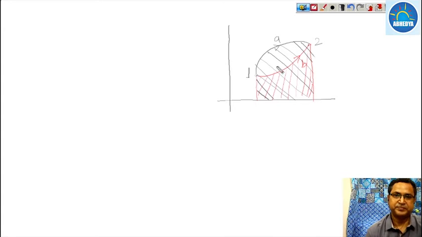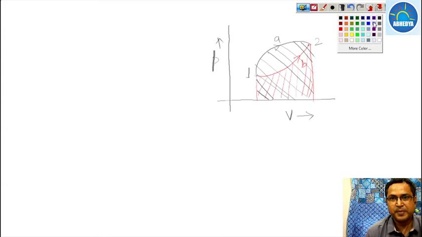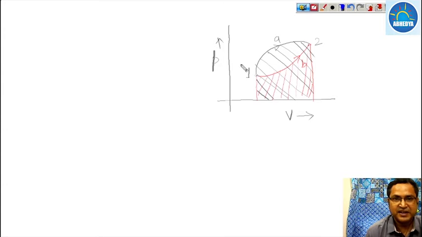This is pressure and this is volume. If we see through the figure, this blue line area is the extra amount of work for path 1A2 as compared to path 1B2.